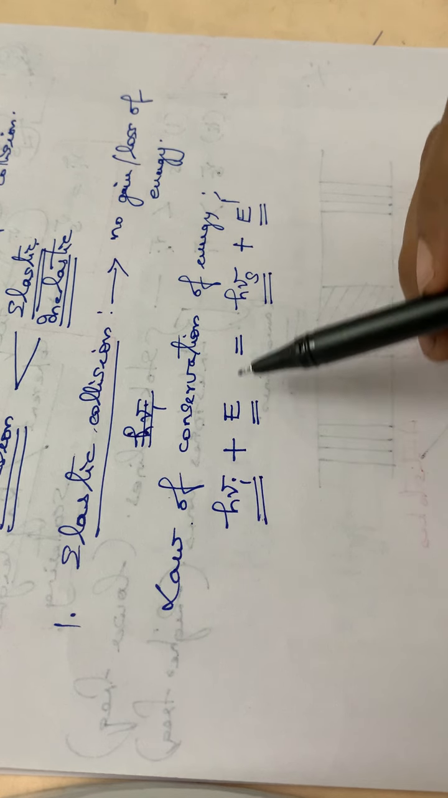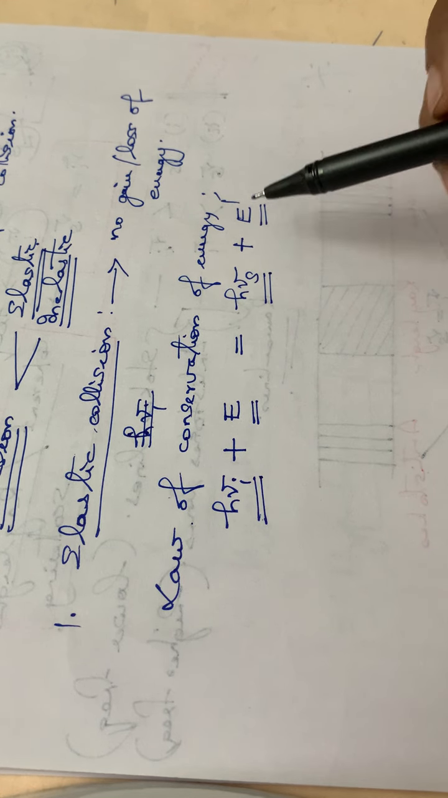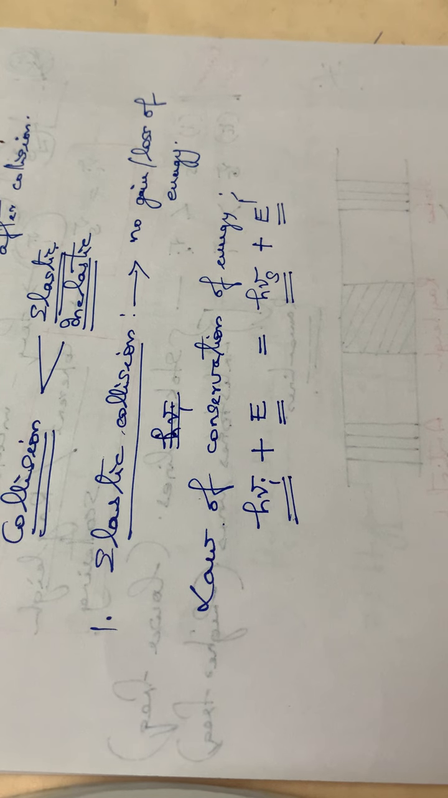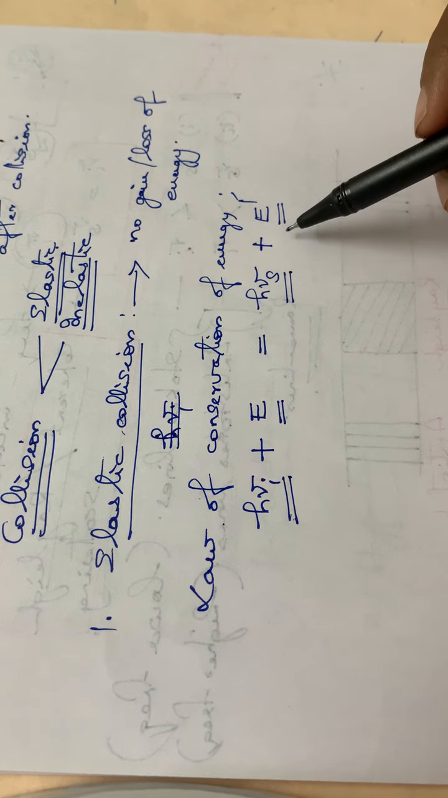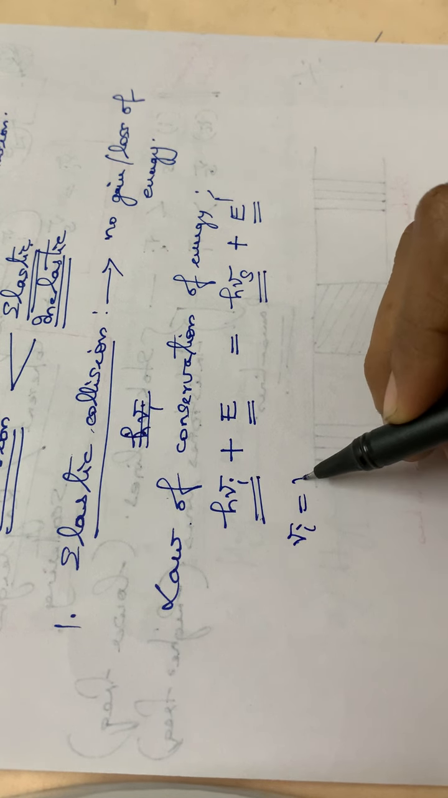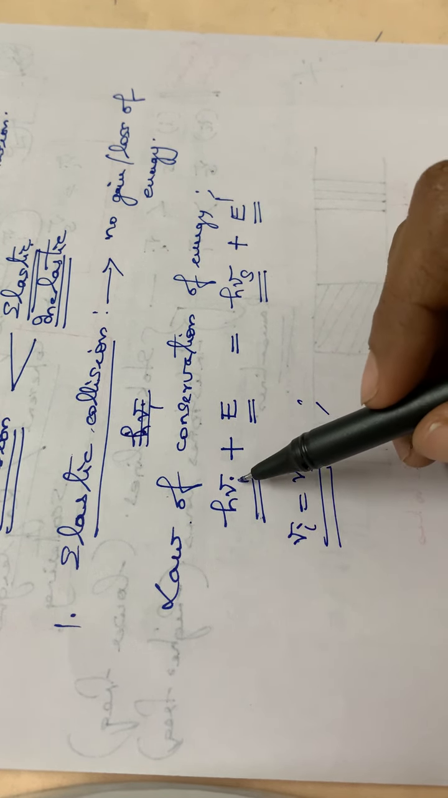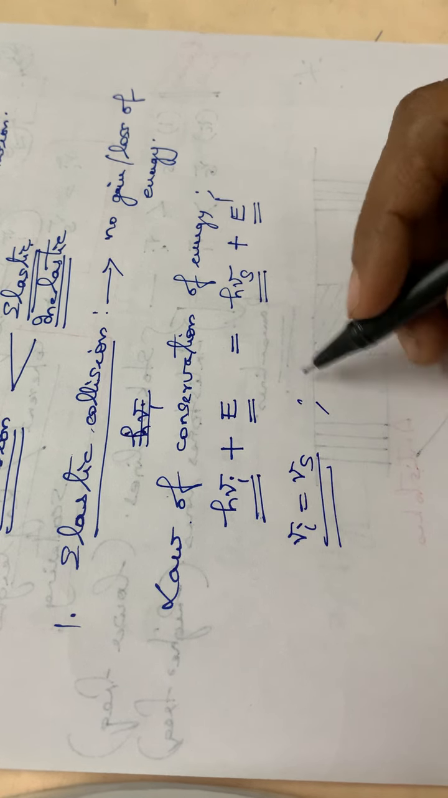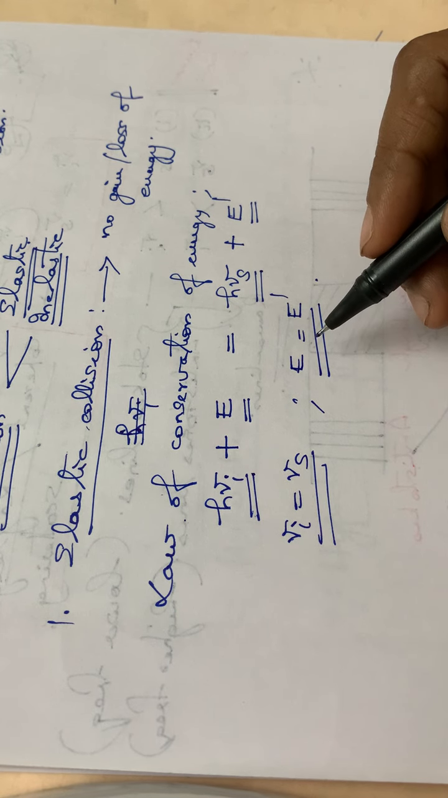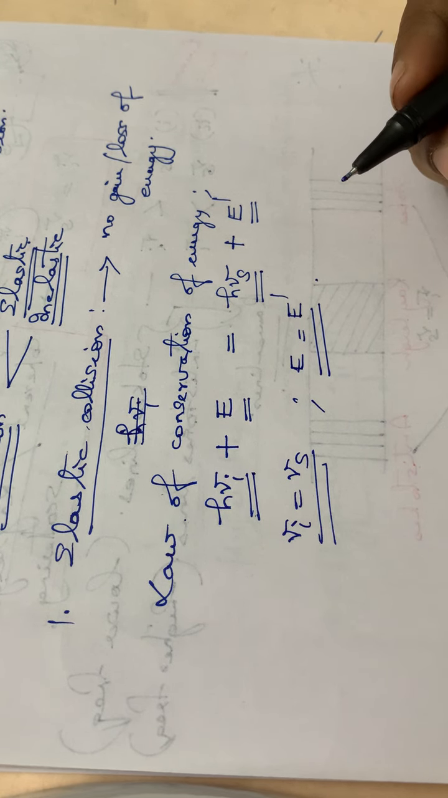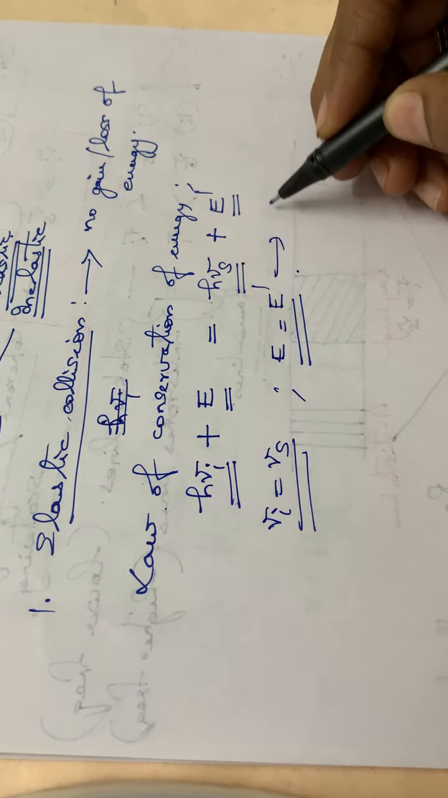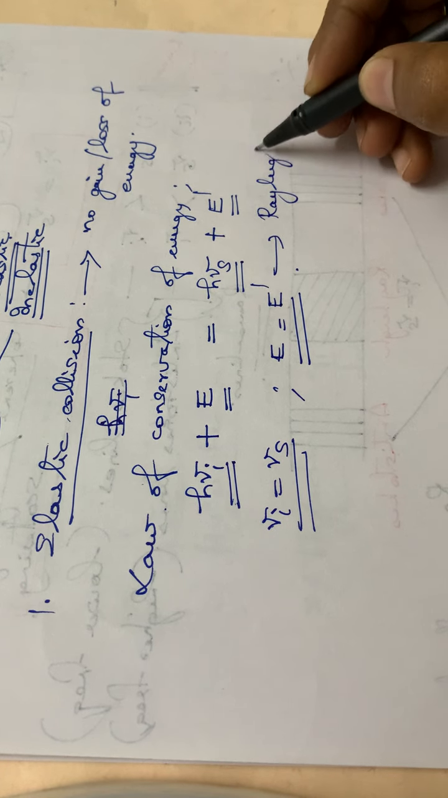So h nu I plus E is equal to h nu s plus E dash. When nu I is equal to nu s, then E will be equal to E dash. So the energy of the molecule before collision will be equal to the energy of the molecule after collision. This condition, nu I equal to nu s, is Rayleigh scattering.